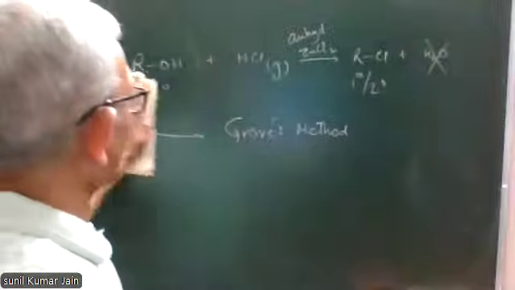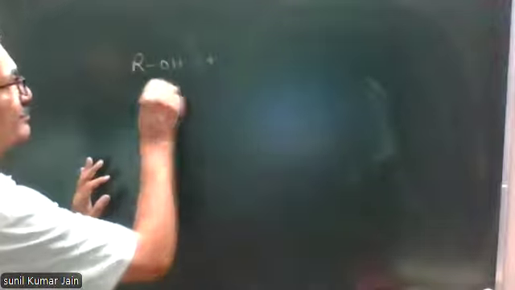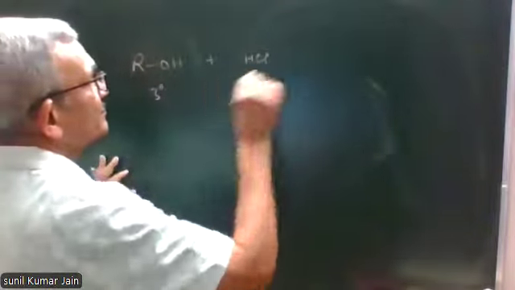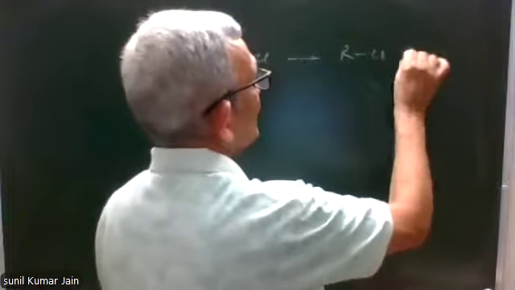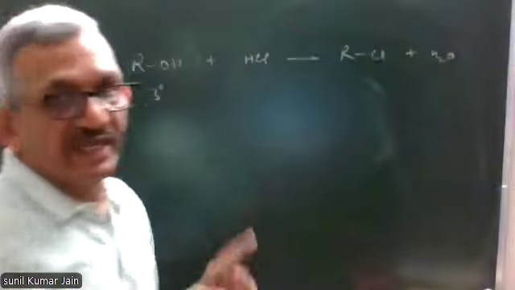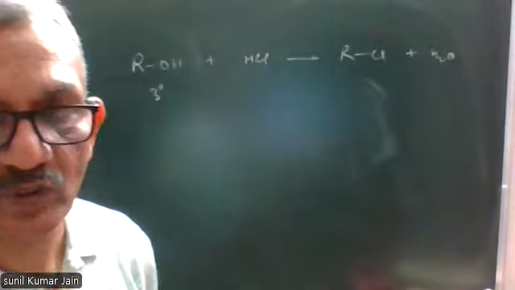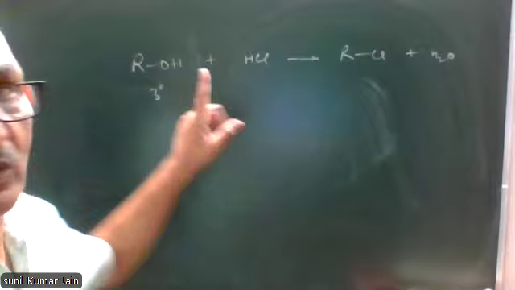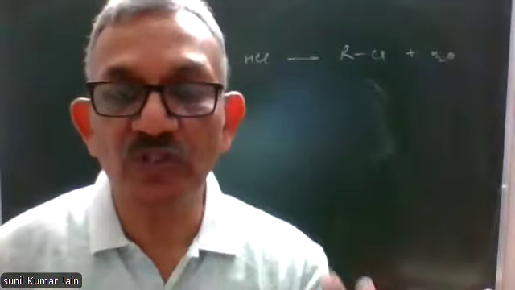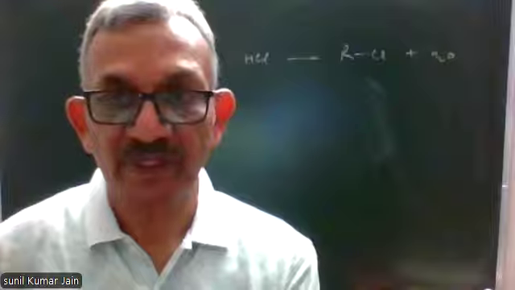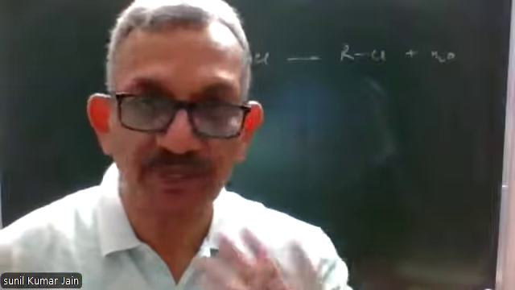Now coming to tertiary. If we want to prepare a tertiary chloroalkane, then tertiary alcohol is reacted with concentrated solution of HCl. HCl gas can be used, that is perfect.